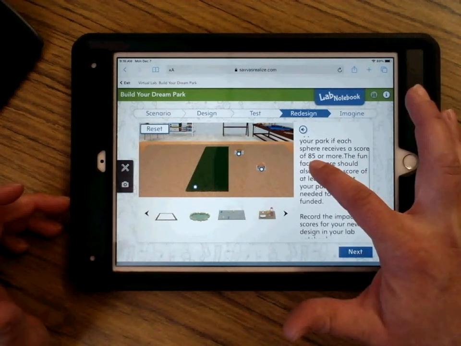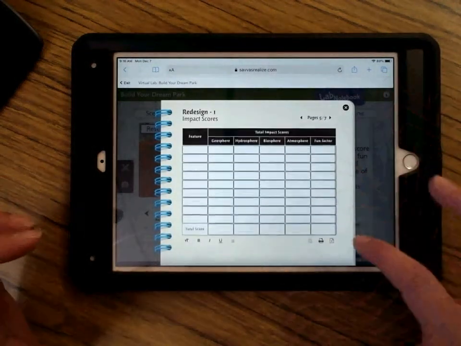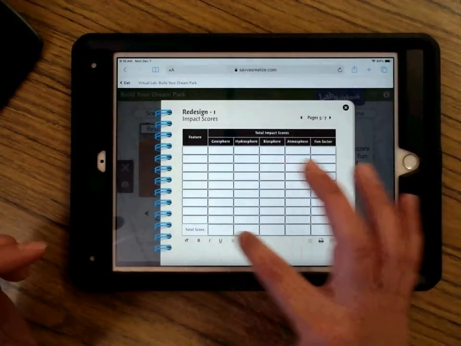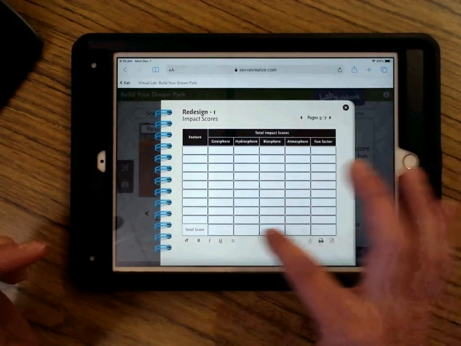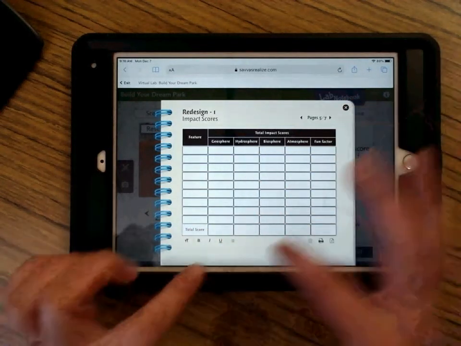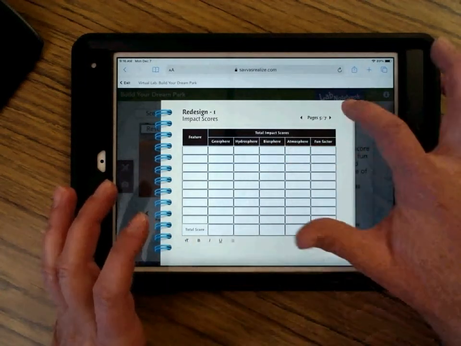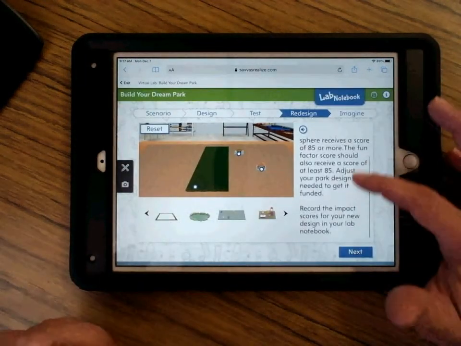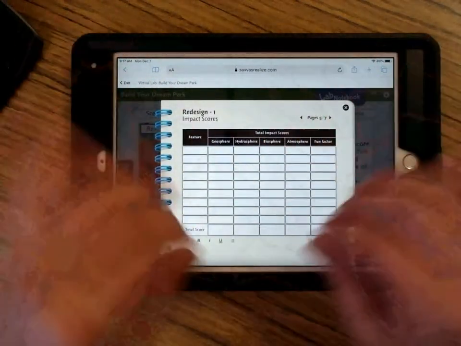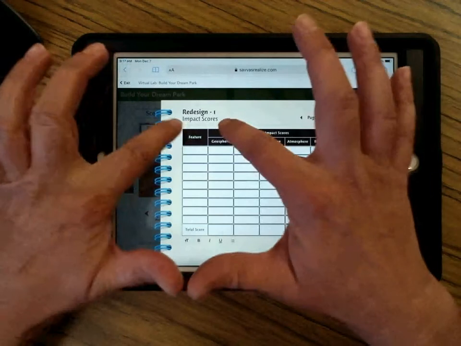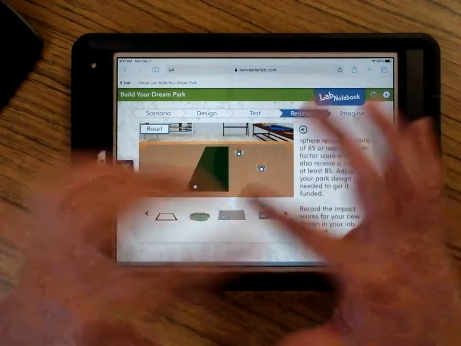Okay? You need an impact score of 85 or more. So that lab notebook where we were taking your total score, you need an impact score all the way across here of 85 or better, okay? So you're going to redesign and redesign and redesign until you have impact scores all the way across here of 85 or better. That's how you get a 100. Then you're going to actually do your new impact scores. This is the redesign, okay? You'll complete those in that.